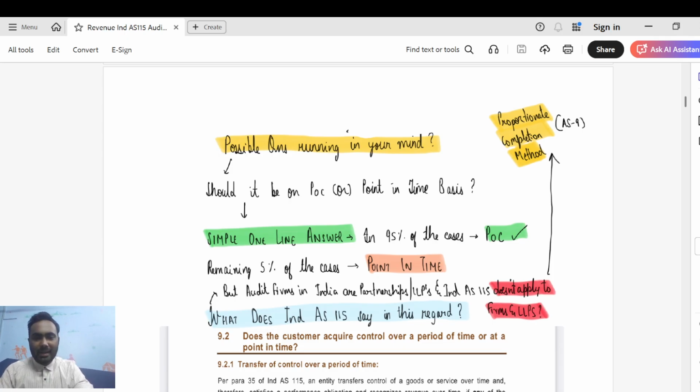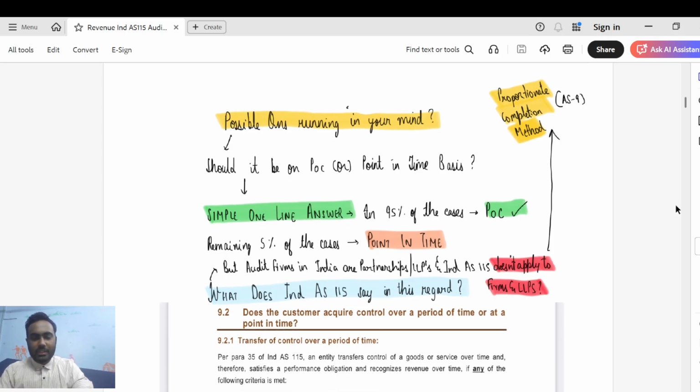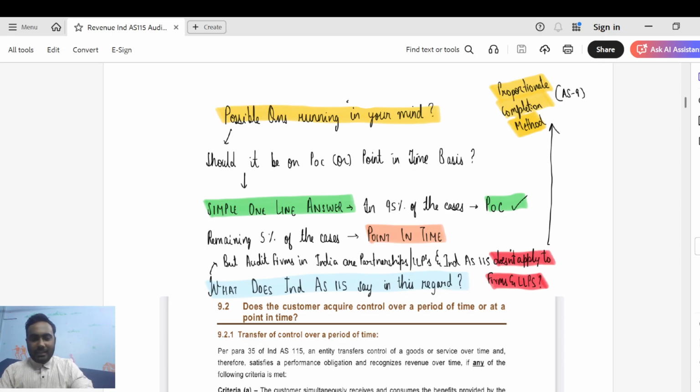Yes, but in the remaining 5% of the cases, the revenue recognition would be on a point in time basis, guys. So the simple one line answer is: in 95% of the cases it's percentage of completion, in 5% of the cases it's point in time. Before coming to a conclusion on how in 95% of the cases it is percentage of completion, let us understand what Ind AS 115 has to say in this regard, guys, and let's then come to a conclusion, right?